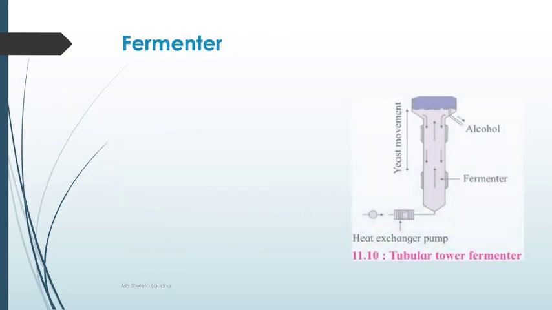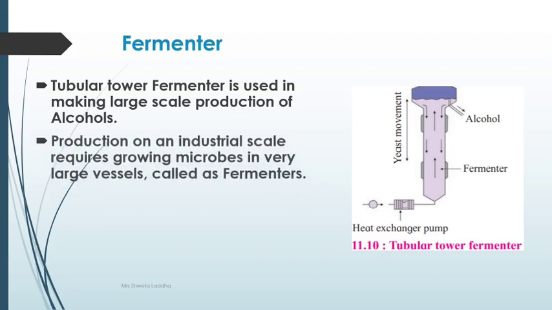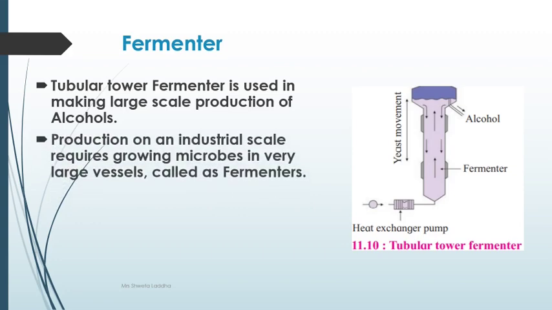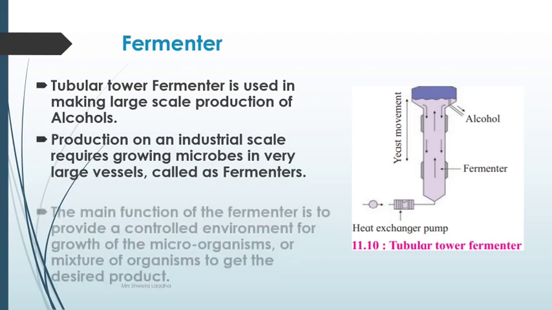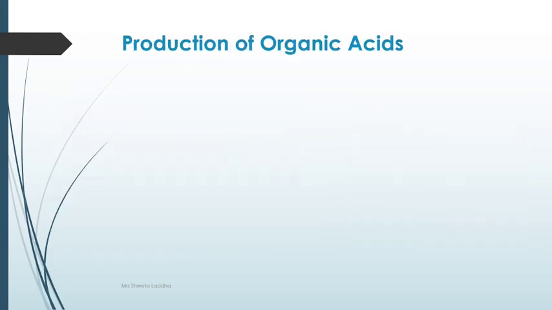Let us talk about what a fermenter is. The tubular tower fermenter, as you can see in the picture, is used in making large production of alcohols. Production on an industrial scale requires growing microbes in very large vessels, and these very large vessels are called fermenters. And of course, they are kept in a controlled environment so that only the required microorganisms will grow and unnecessary microorganisms will be avoided to get the desired products.